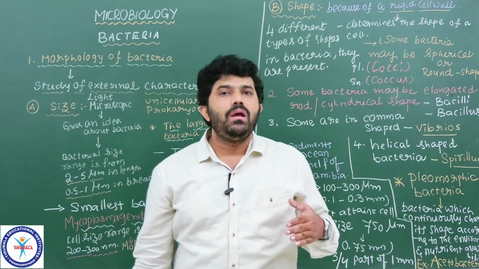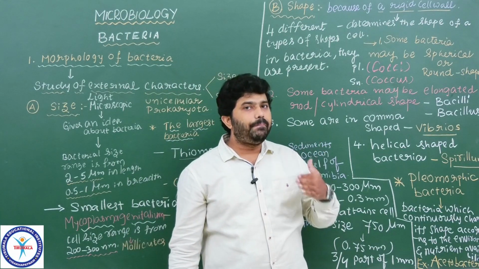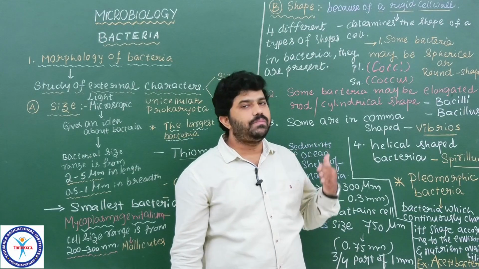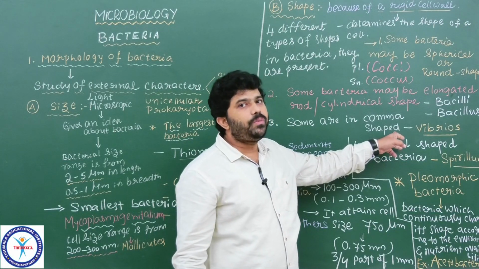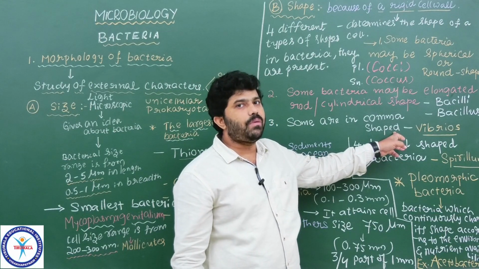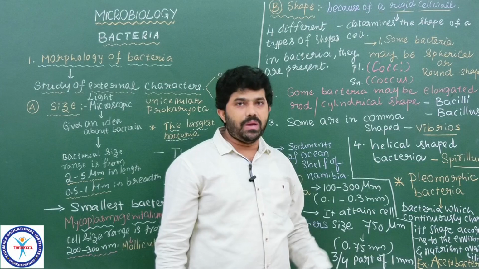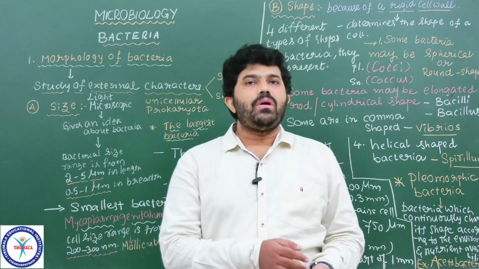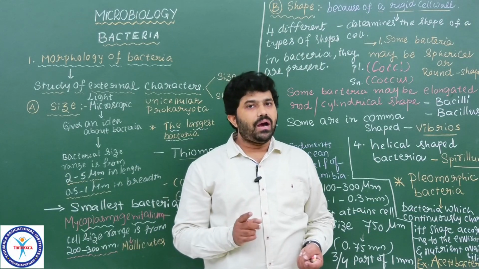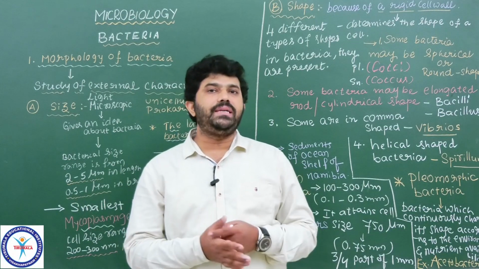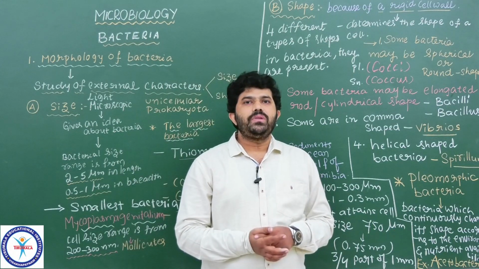In Vibrios we see only less than one complete twist, or half twisted cells. The shapes we observe in bacteria that appear like a comma are called Vibrios, like the punctuation mark comma. Understood? Helical shaped bacteria are called Spirillum. Here there may be one complete twist, or more than one or two complete twisted cells that we observe. Now got the point? Understand, students?